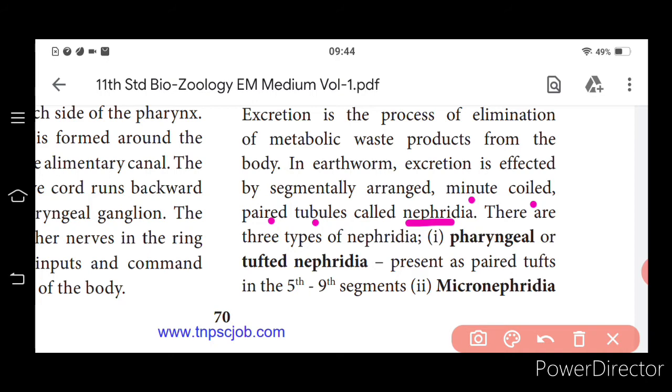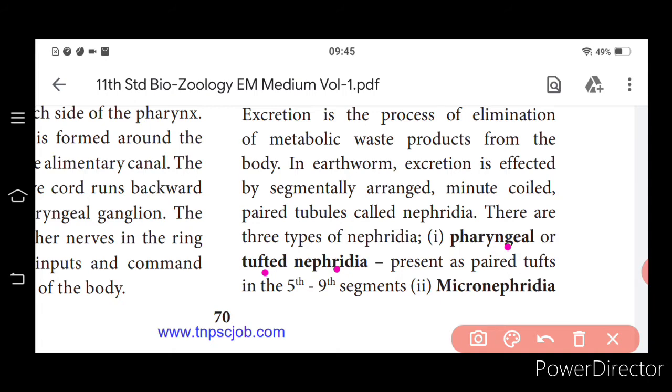Nephridia are segmentally arranged, minute, coiled, paired tubules. They are called the nephridia. There are three types of nephridia. They are named based on their position and their sizes. You can see here the pharyngeal or tuft nephridia. Tuft means a group, a collection. They are present as paired tufts in the 5th to 9th segment.